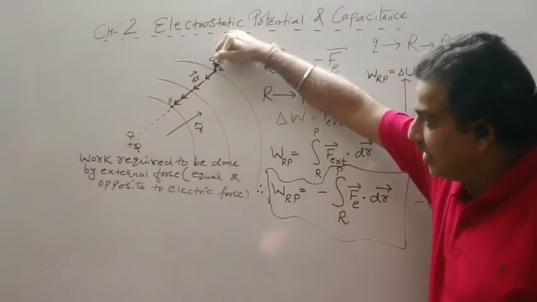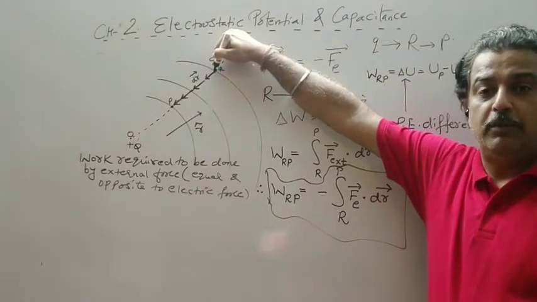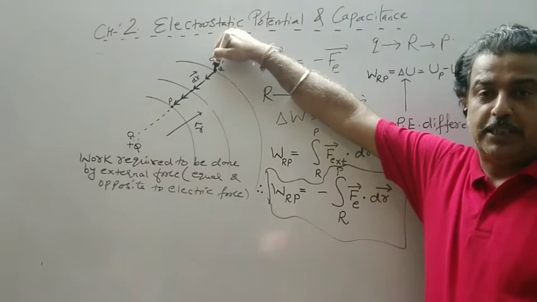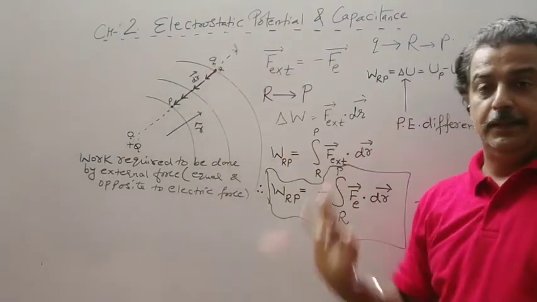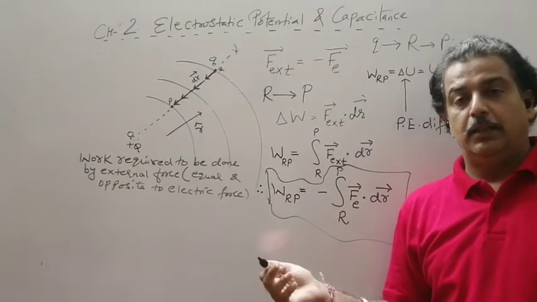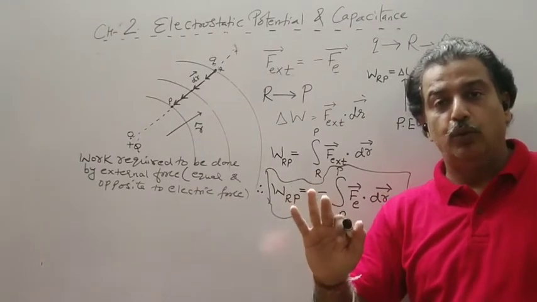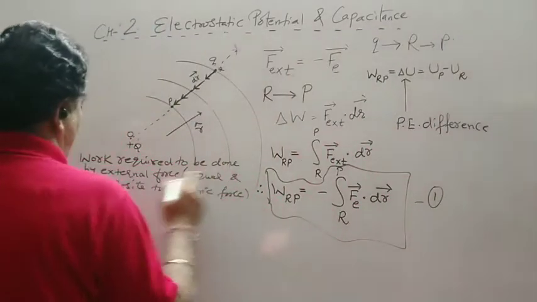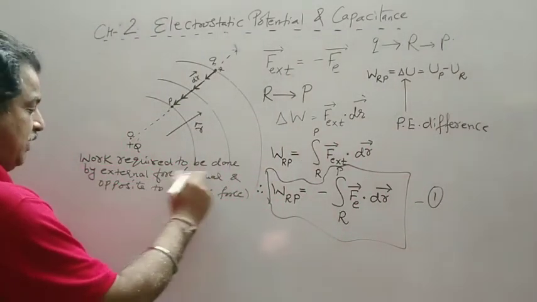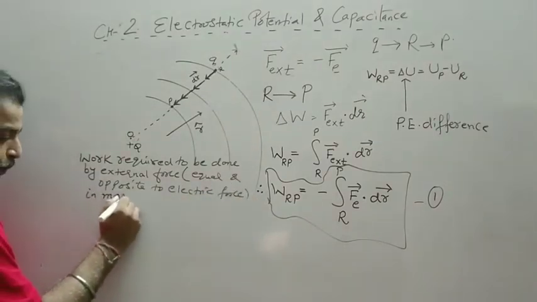I place a charge Q here and find the electric force. Electric force can be found by Coulomb's force, KQq upon the distance between O and R squared. If it comes out to be, say, 5 Newton, at least I have to apply 5 Newton force. So the work required to be done by the external force, which is equal and opposite to the electric force, in moving.